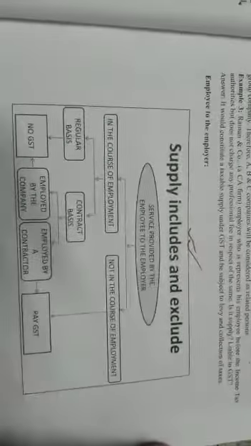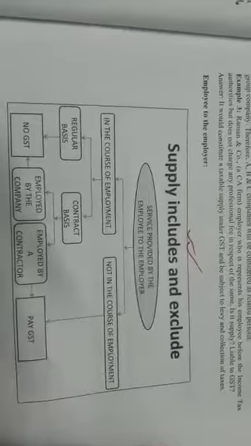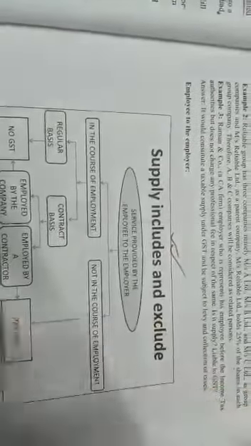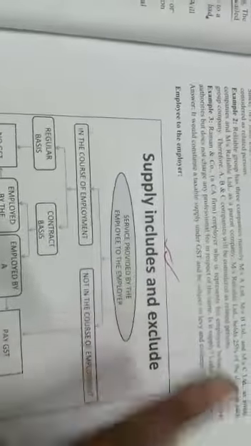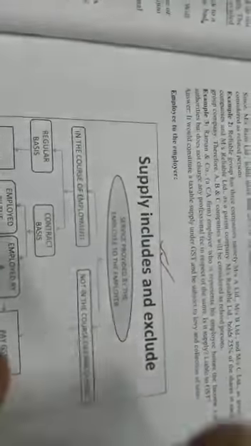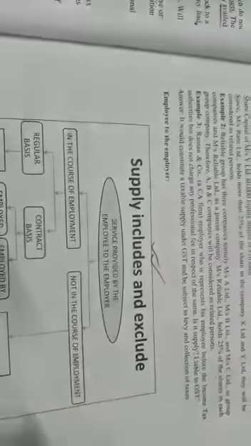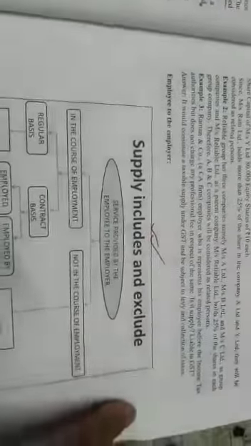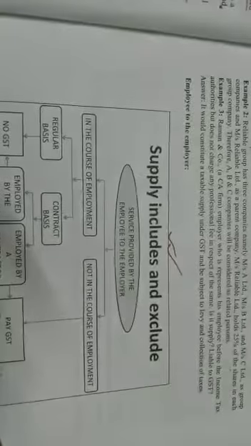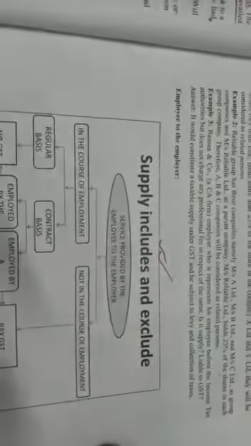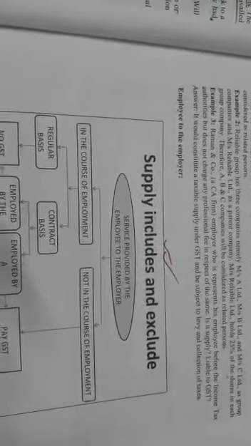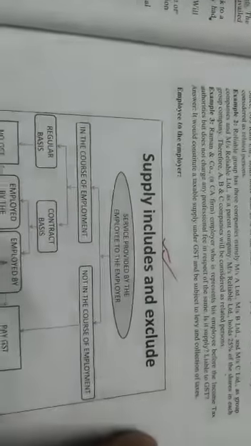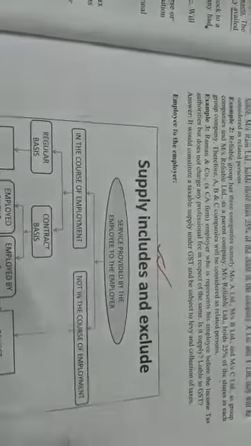We discussed earlier regarding the items that will be included in the supply as per section 7.1 of the CGST Act 2017, and the items that are not to be included under supply under section 7.2 of the CGST Act 2017. And as per section 7 subsection 2 of the CGST Act 2017, read with Schedule 3, we know that